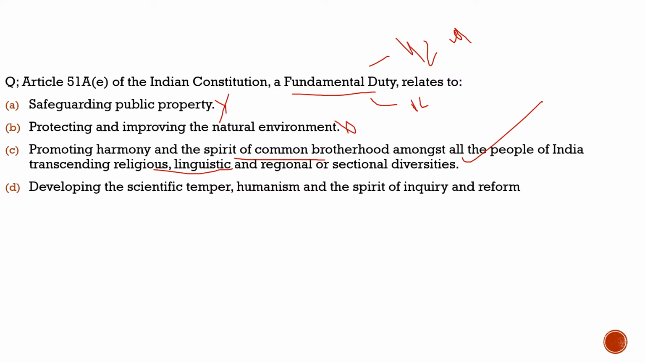This is what Article 51A clause C says. And also it says to renounce practices derogatory to the dignity of women. So this is exactly what Article 51A says. It talks about promoting harmony and the spirit of common brotherhood amongst all the people of India, transcending religious, linguistic and regional or sectional diversities, and also to renounce practices derogatory to the dignity of women. So with respect to this question, the correct statement is option C. It is about promoting harmony and the spirit of common brotherhood.